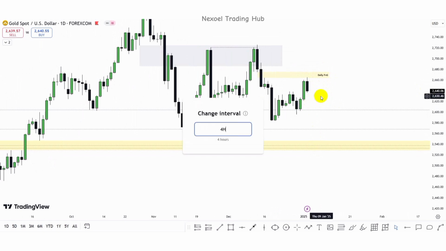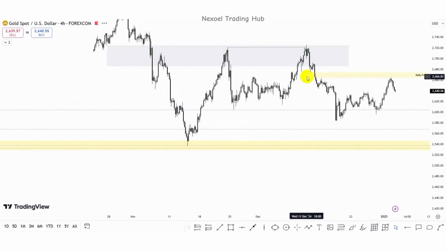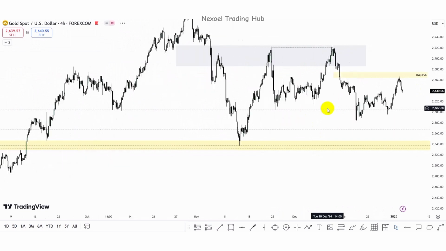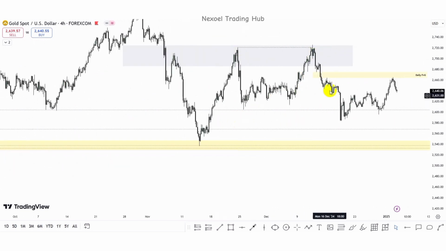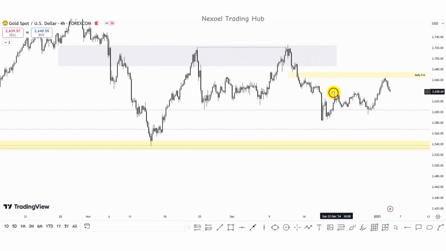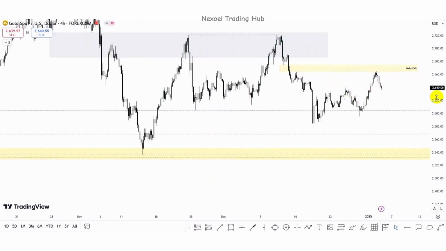So let's check the 4-hour time frame. So this is the 4-hour time frame. We can clearly see consolidation within this price range, this price zone here. We can also see the return that we identified from the daily time frame.